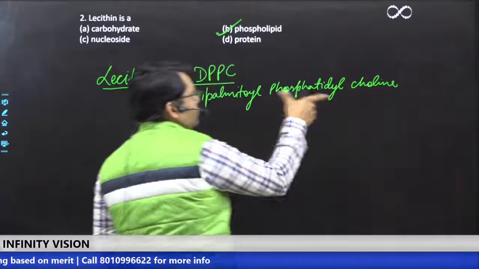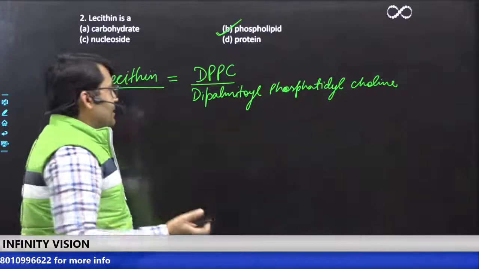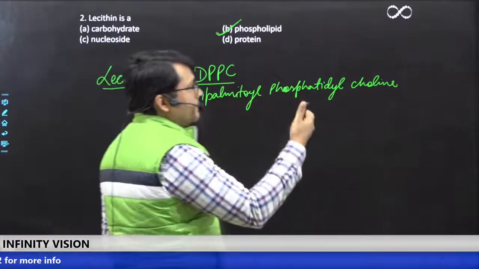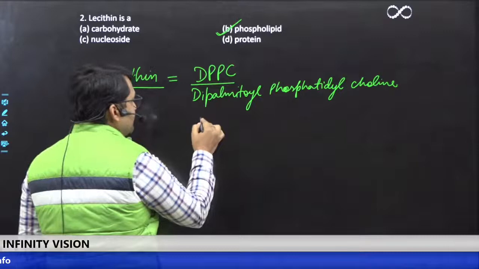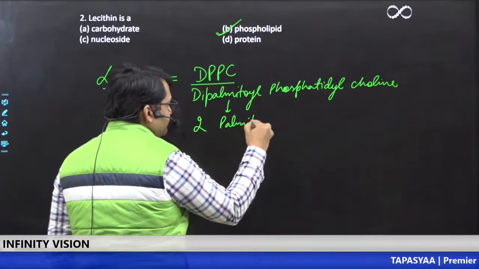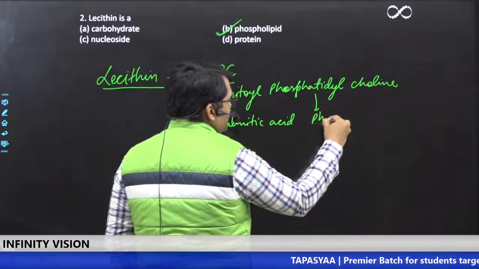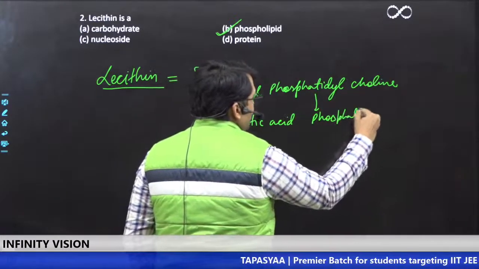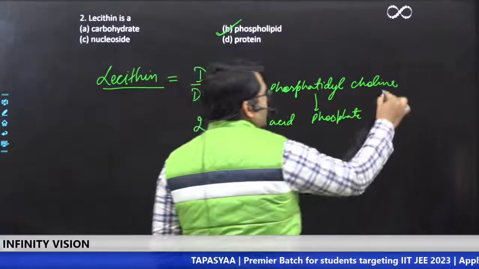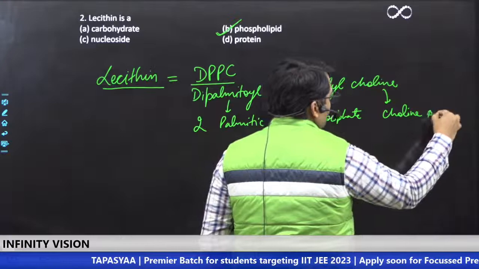This is the actual molecule. What does Di mean? Two. Palmitoyl is for palmitic acid. Phosphatidyl because it has a phosphate group. And choline because it has choline, sorry, choline alcohol.